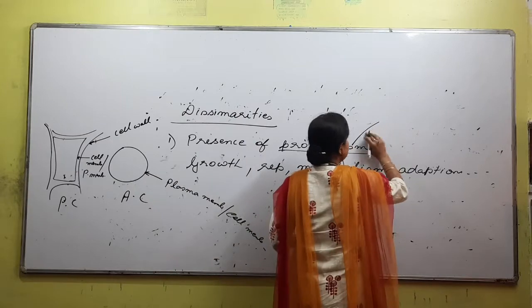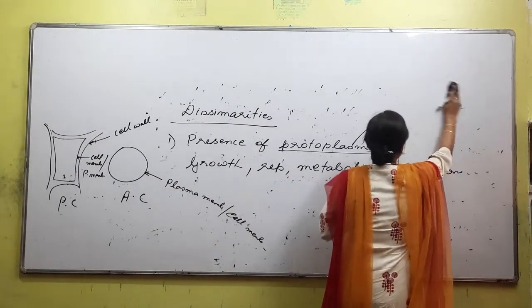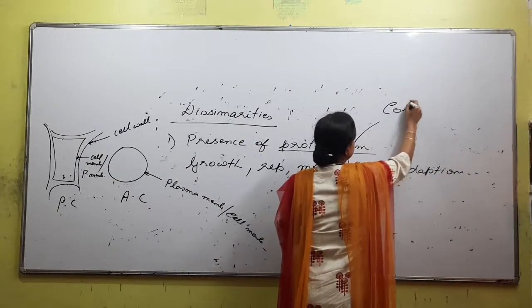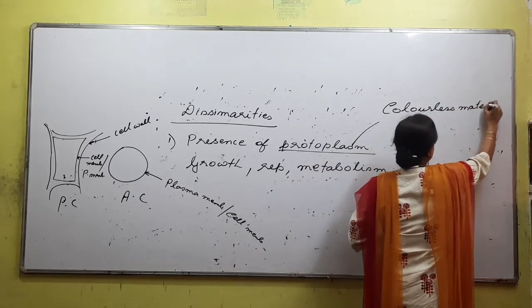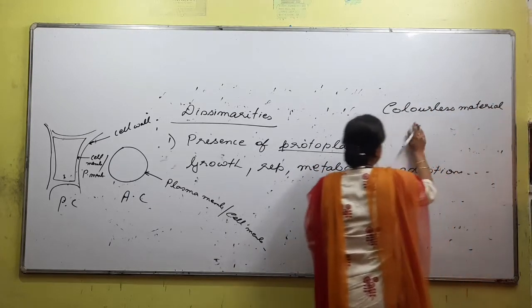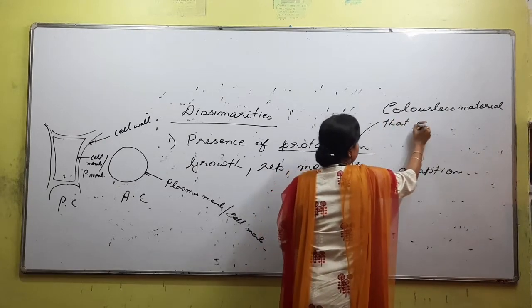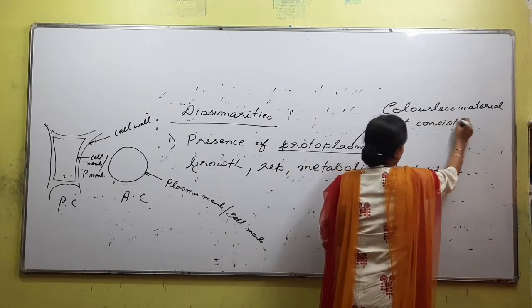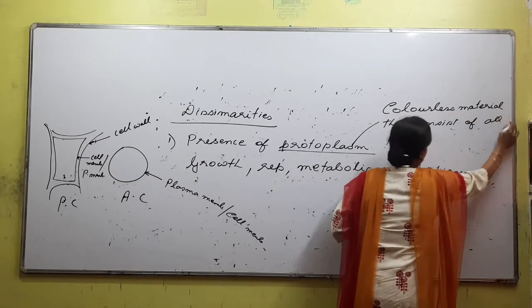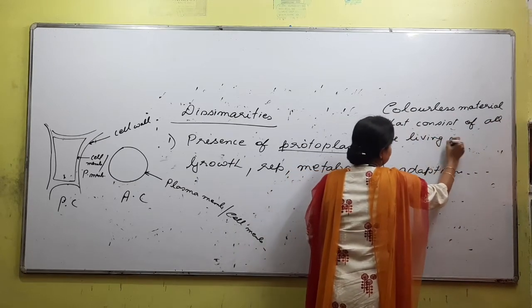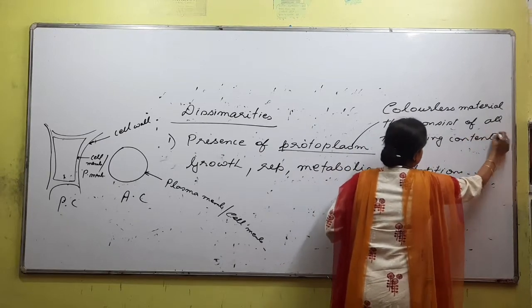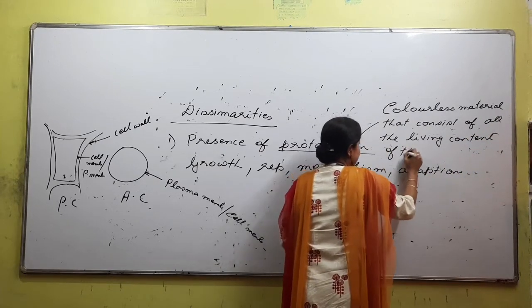Protoplasm is the colorless material that consists of all the living content of the cell.